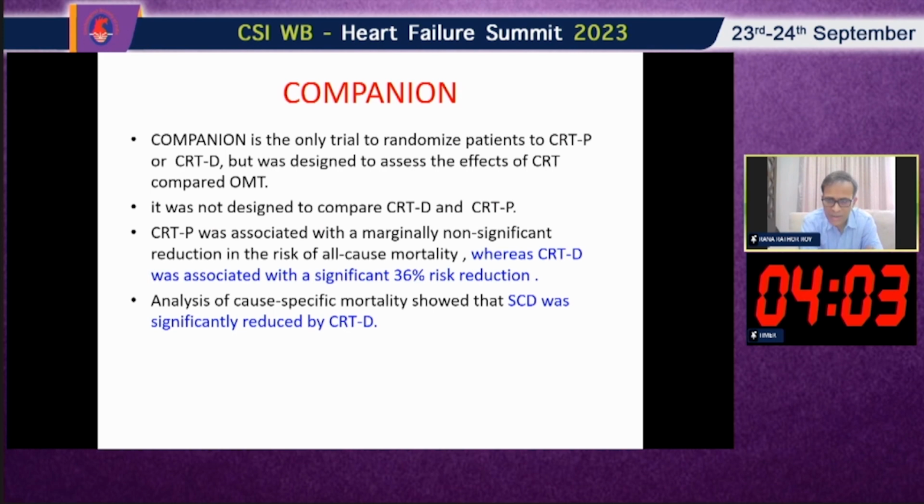What about the COMPANION trial? As I said, there were three arms: OMT, CRT-P and CRT-D. COMPANION is the only trial to randomize patients to CRT-P or CRT-D, but it was designed to assess the effects of CRT compared to OMT, and it was not designed to compare CRT-D and CRT-P. CRT-P was associated with a marginally non-significant reduction in the risk of all-cause mortality, whereas CRT-D was associated with a significant 36% reduction. And analysis of cause-specific mortality showed that sudden cardiac death was significantly reduced by CRT-D.